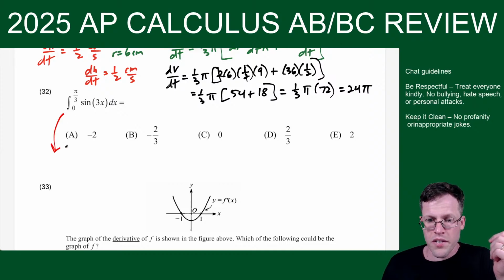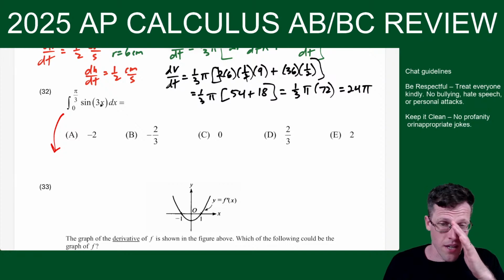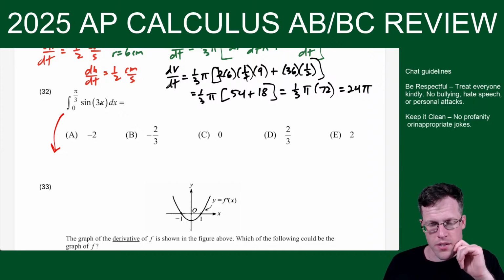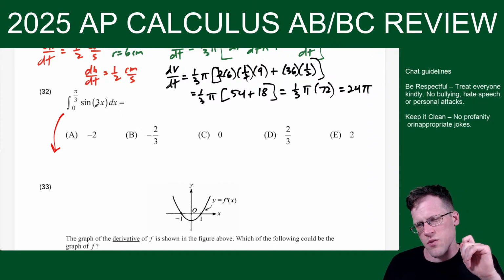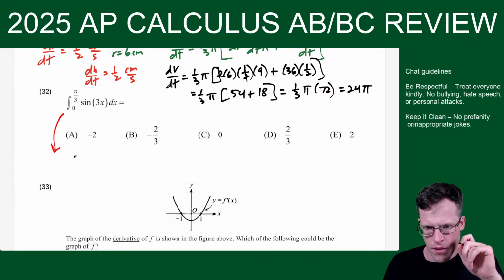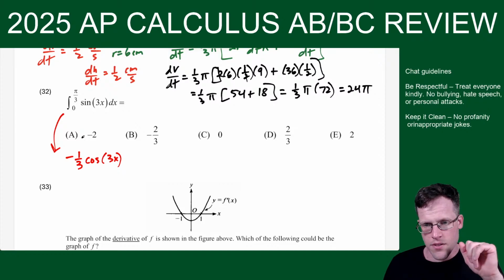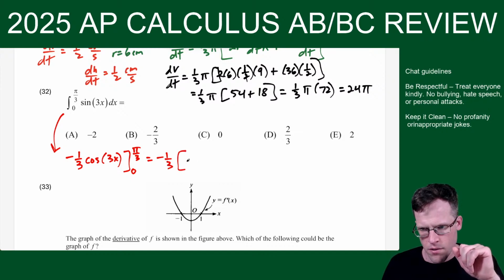All right, this one, really getting that unit 6 practice here. Unit 6 is 20% of the test, so I guess I could justify this. So here, antiderivative of sine 3x. So this one, if you want to go straight forward with it, you can. So this would be negative 1/3 cosine 3x. If I have to check, I just derive. The derivative of cosine is negative sine. So negative negative would go back, and the derivative of the inside is 3, which would wipe out that. So that's how I know we're good here. And now we got negative 1/3 times cosine of 3 times pi over 3 minus cosine of 0.